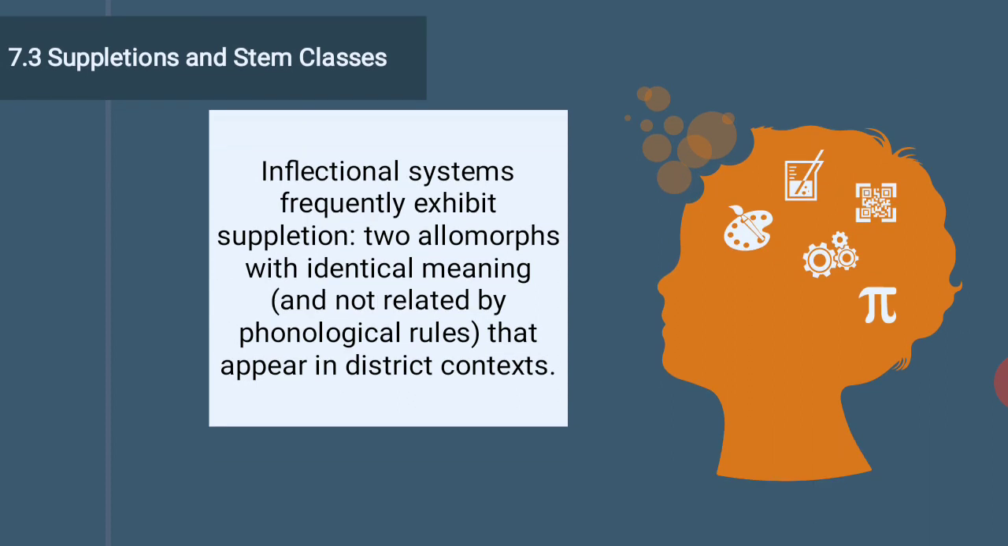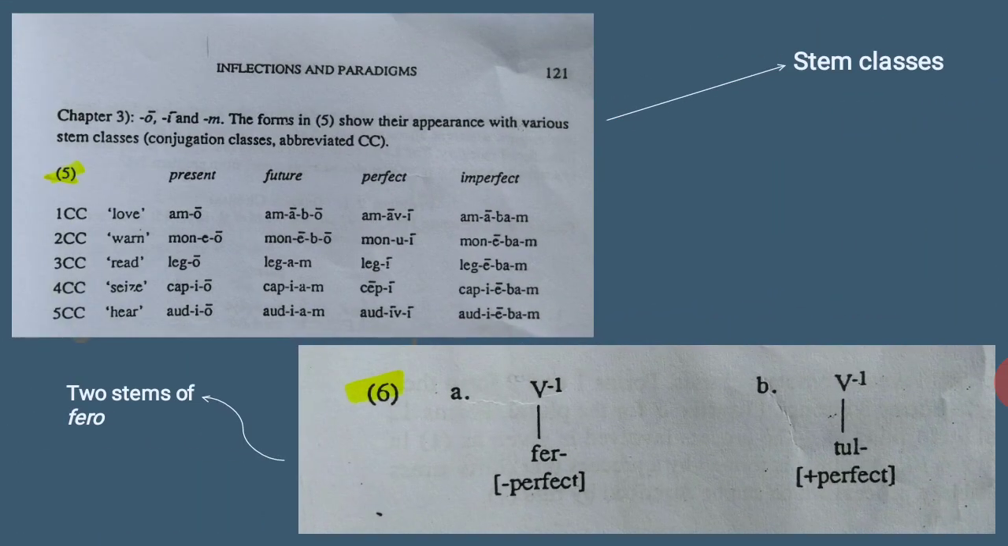Next, suppletions and stem classes. Inflectional systems frequently exhibit suppletion, allomorphs with identical meaning and not related by phonological rules that appear in distinct contexts. Next, the example of stem classes from inflections and paradigm: present, future, perfect, and imperfect.